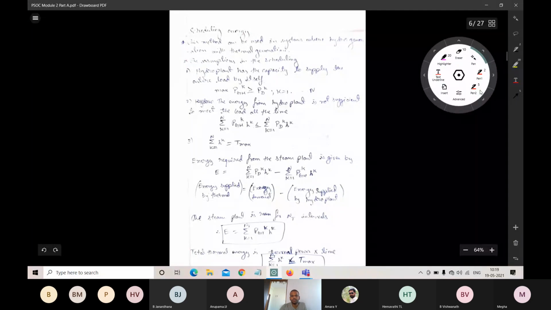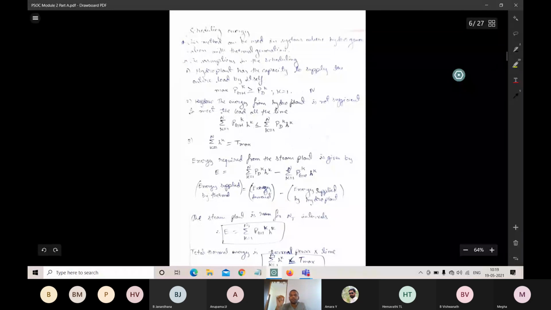So this is the first assumption that we have to make. PGHK is nothing but the power generated using the hydel.